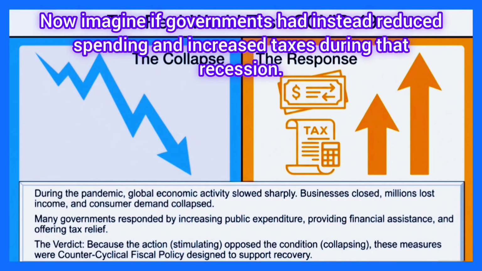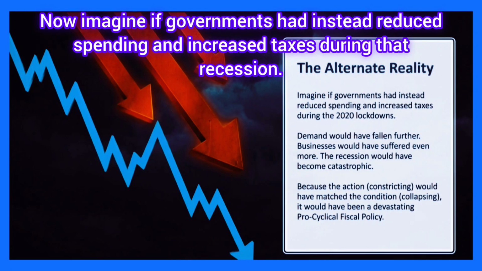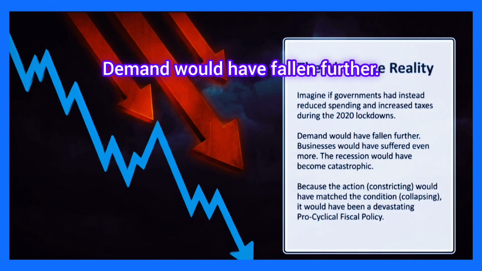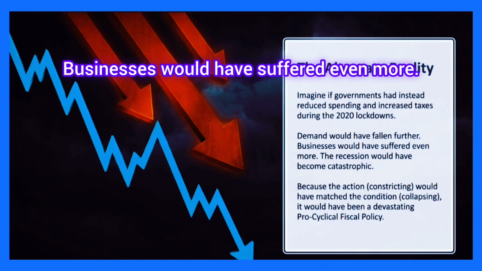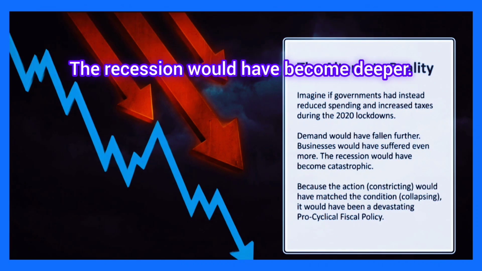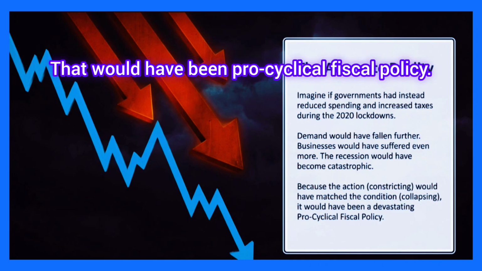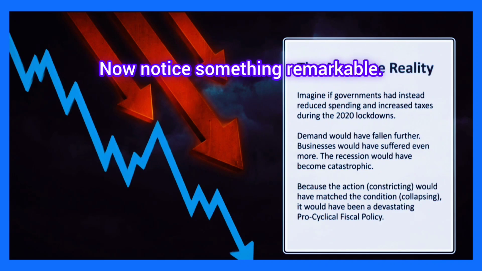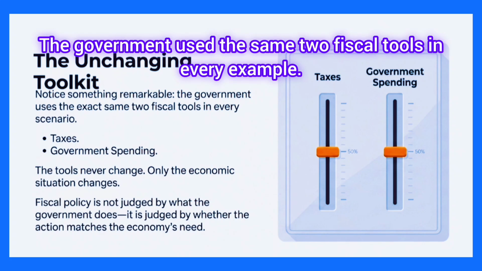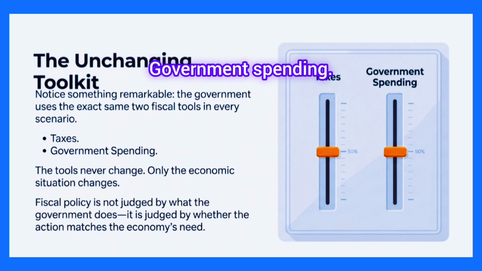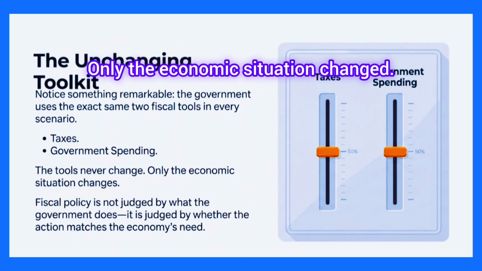Now imagine if governments had instead reduced spending and increased taxes during that recession. Demand would have fallen further. Businesses would have suffered even more. The recession would have become deeper. That would have been pro-cyclical fiscal policy. Now notice something remarkable. The government used the same two fiscal tools in every example. Taxes, government spending. The tools never changed. Only the economic situation changed.